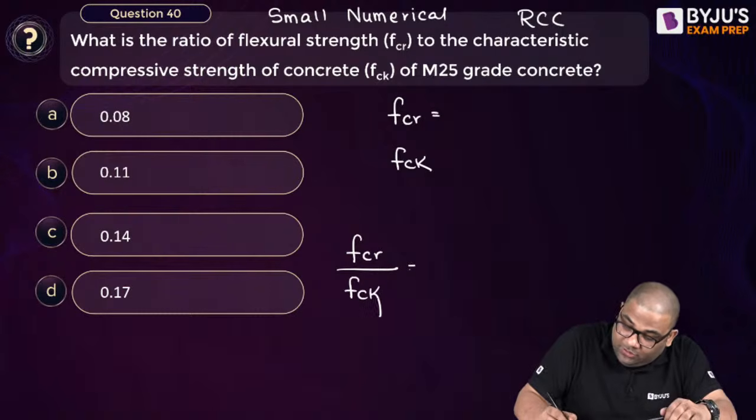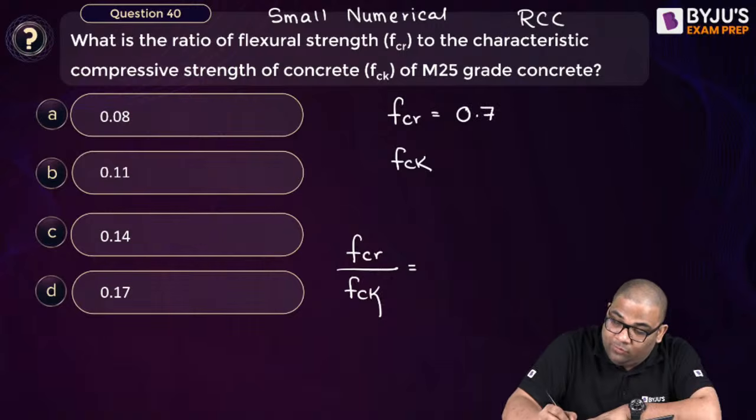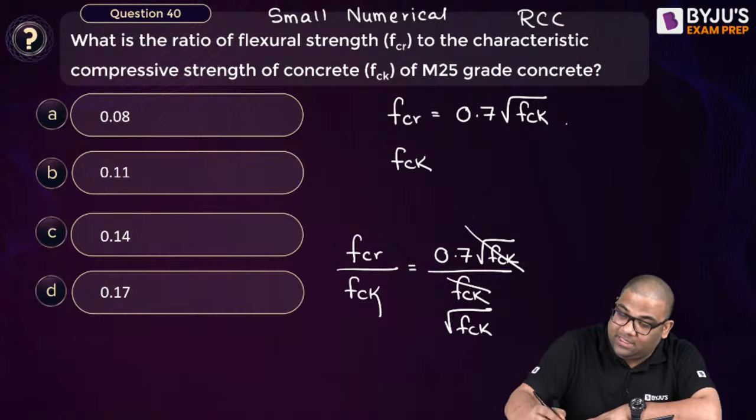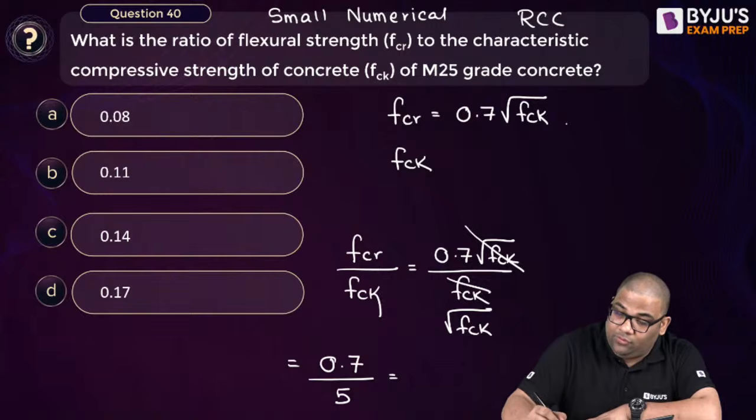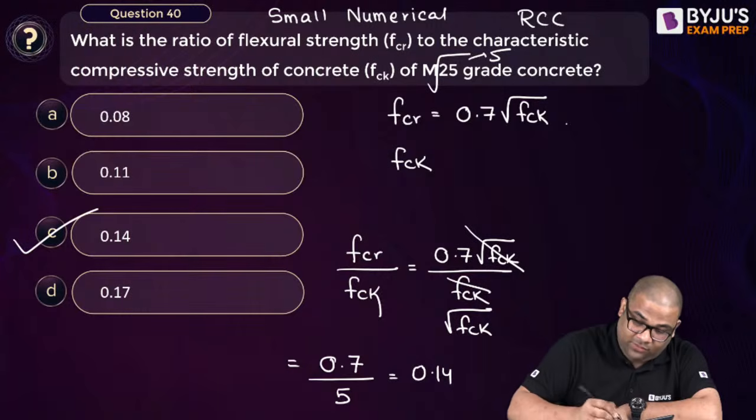This question, small questions, small numericals you can solve. fcr is how much? 0.7 fck, right? 0.7 root fck. So 0.7 root fck divided by fck gives me what? Root fck. So fck is 25. So what's the answer? Yes, very good. See, root 25 is what? 5. Such kind of small numericals you can solve at first.